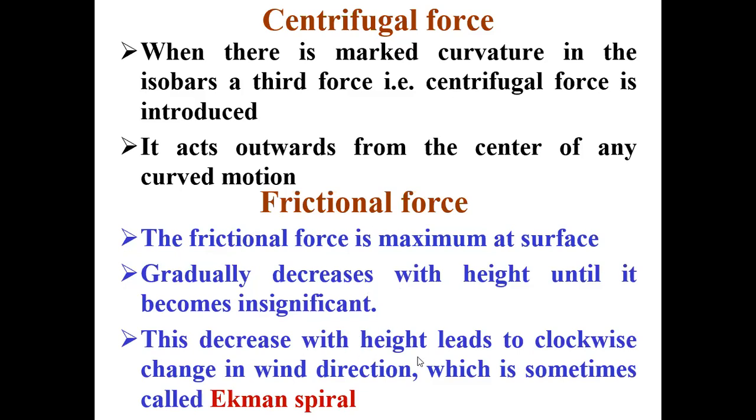This decrease with height leads to a clockwise change in wind direction, which is called the Ekman spiral.